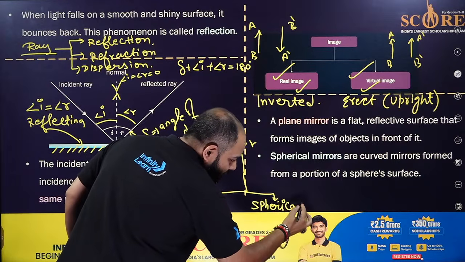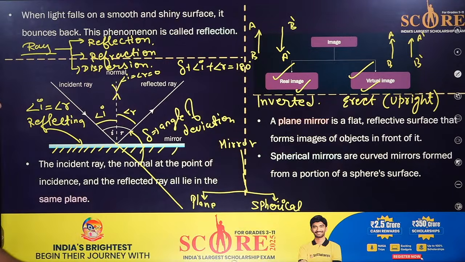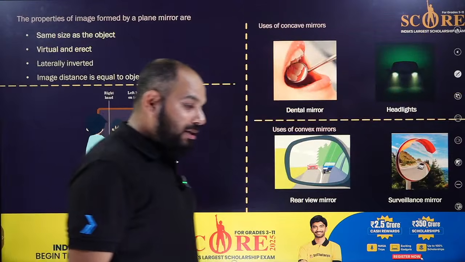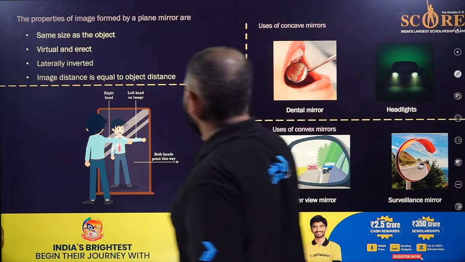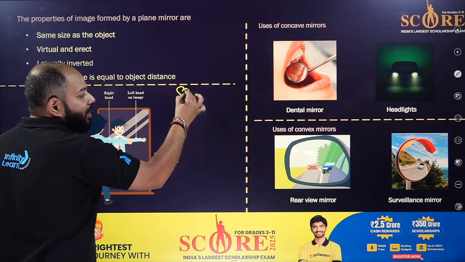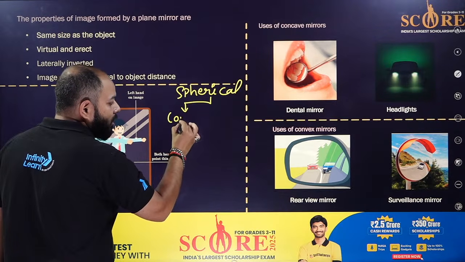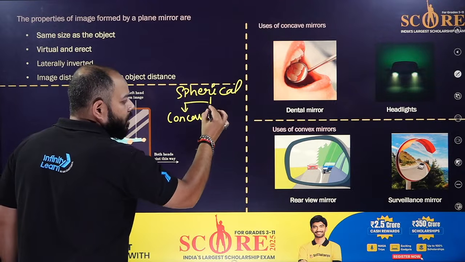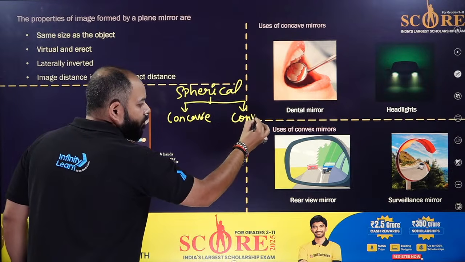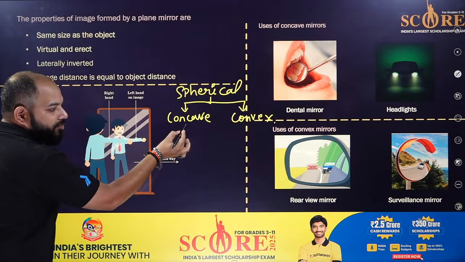Then this spherical mirror is further classified into two parts, called concave and convex. That's called spherical mirror, concave and convex.